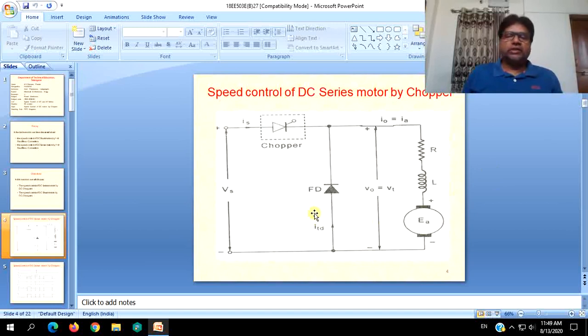And obviously for that purpose we know that a freewheeling diode is necessary, which is connected in anti-parallel with the load. This freewheeling diode will be conducting during the interval when the chopper is off or the switch is off, and the stored energy inside the series field inductance will be released and consumed within the load itself via the freewheeling diode, where the freewheeling diode provides a short circuited or simple circulating path.